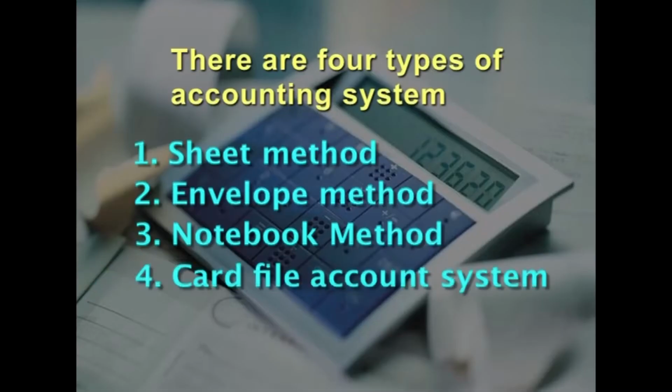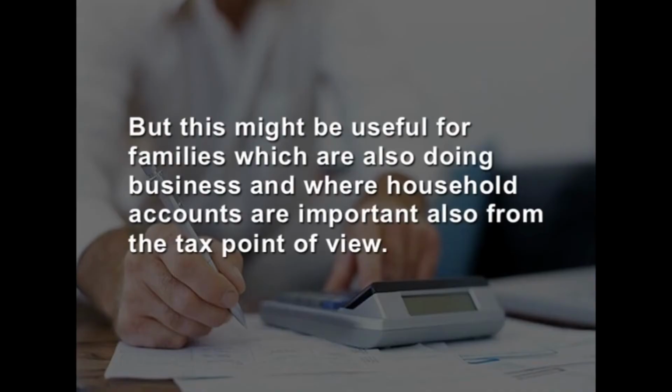The fourth one is card file account system. This is a highly flexible method since a card can be kept for each type of expenditure. It can be adequate, but it may not be simple or convenient for a person not highly conscious of organization. But this might be useful for families which are also doing business and where household accounts are important also from the tax point of view.